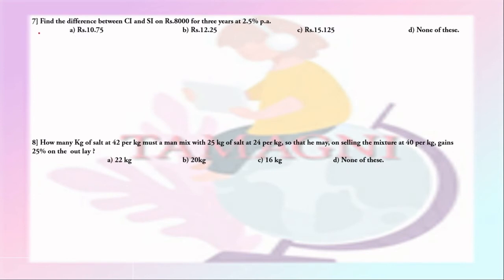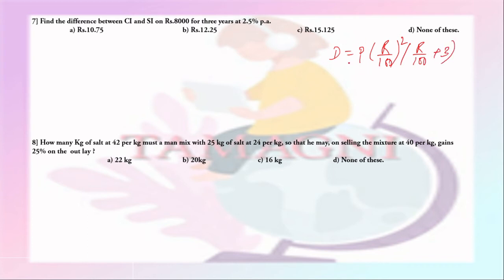Question number 7. Find the difference between CI and SI, that is compound interest and simple interest, on rupees 8,000 for 3 years at 2.5% per annum. We know the formula D equal to P into (R by 100) whole to the power 2 into (R by 100 plus 3).